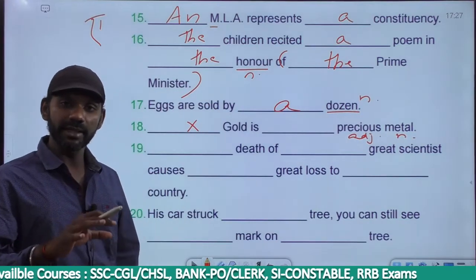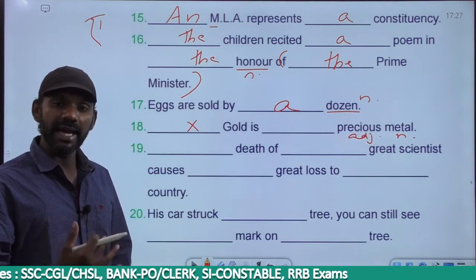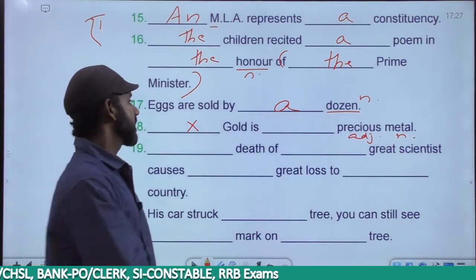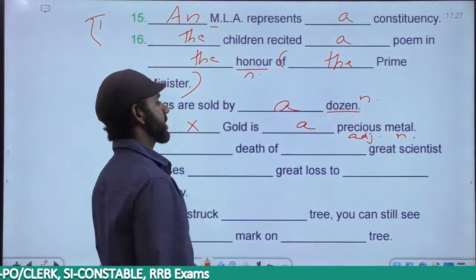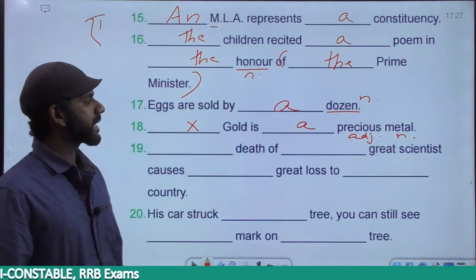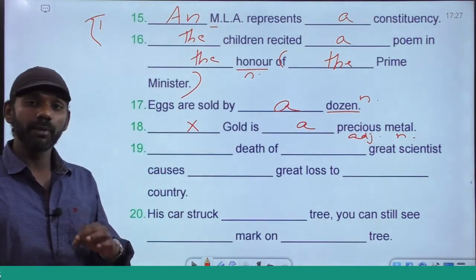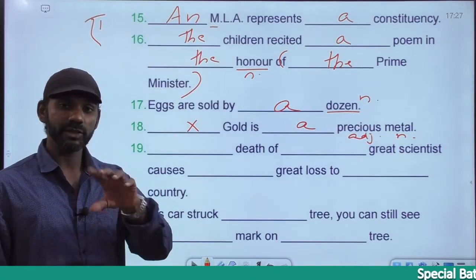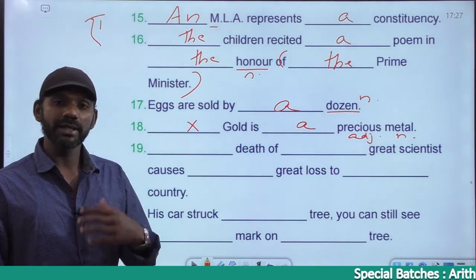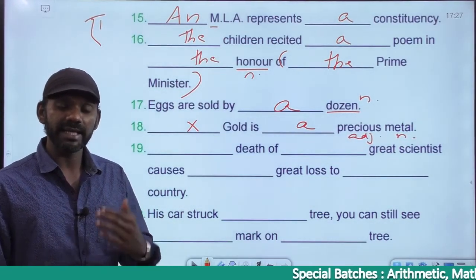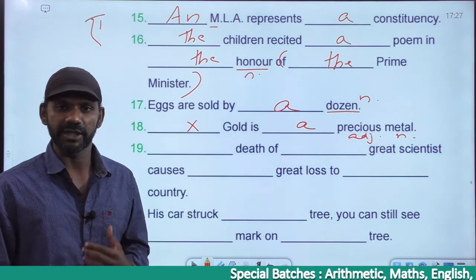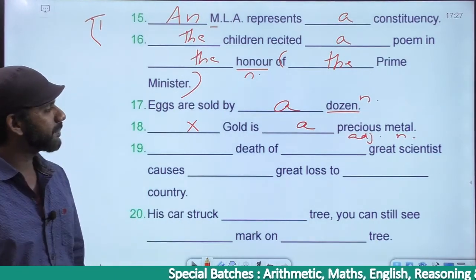We don't use the with a positive degree adjective, so the is wrong usage. It must be a precious metal. Gold is a precious metal means there are other precious metals. Gold is the most precious metal is the superlative degree form. Gold is more precious than any other metal is the comparative degree form. So gold is a precious metal.